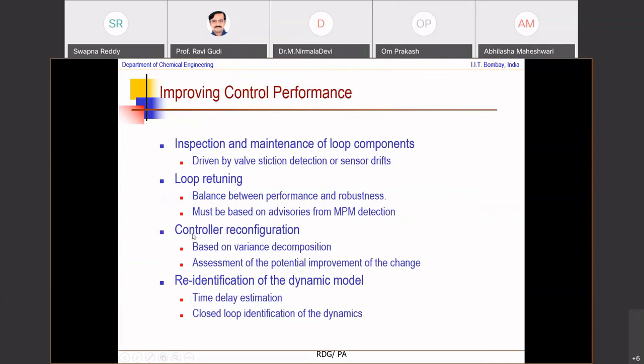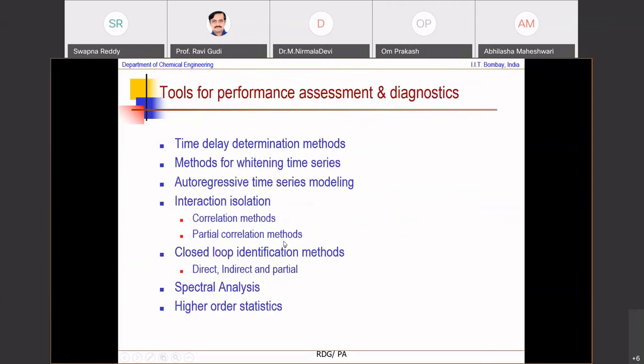You could look at controller reconfiguration based on variance decomposition. We saw that for the cascade control, making an assessment of improvement because of the reconfiguration. And of course, re-identification of the dynamic model itself under closed loop is something that one could use.